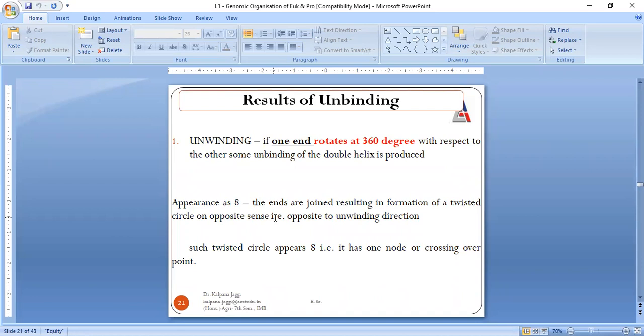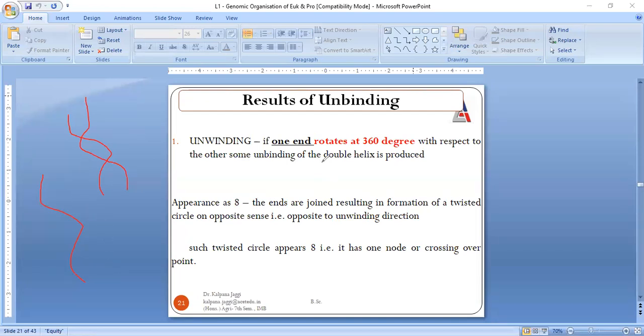But this was all about binding. Binding is where one DNA is coiling over another, but unbinding is when both get separated from each other.